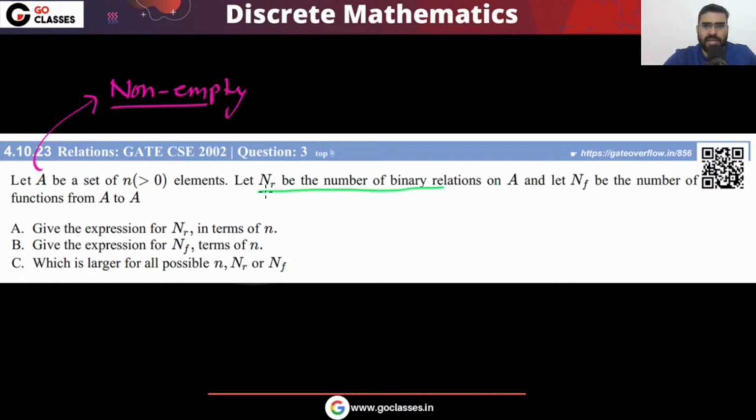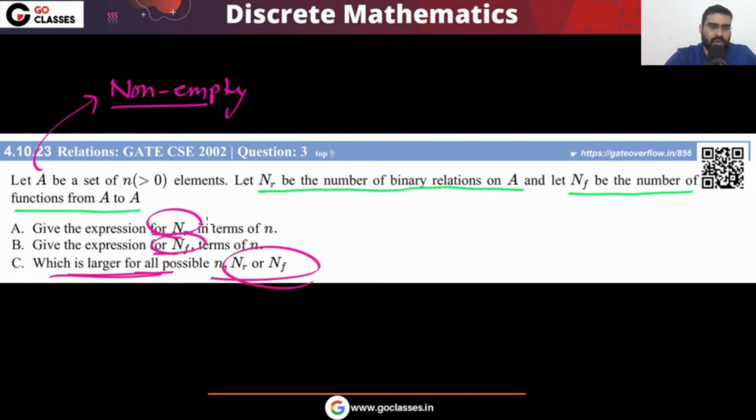n-r is the number of binary relations on A, and n-f is the number of functions from A to A. So this n-r is the number of binary relations: how many relations are there on set A? And n-f is the number of functions from set A to set A. Now we have to find n-r and n-f, then for large values, we have to find the relation between them. So let's solve this question very easily.